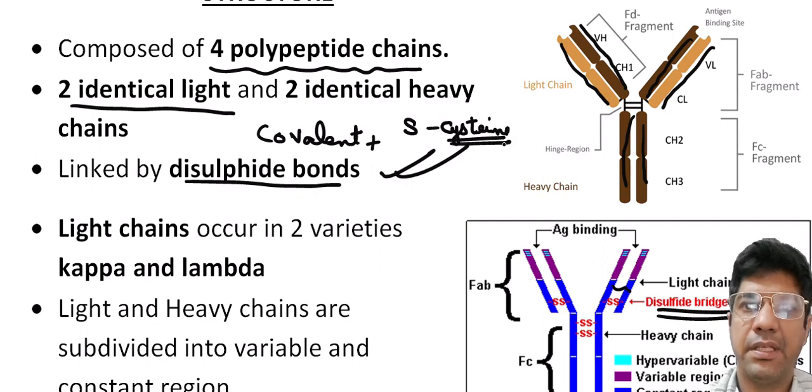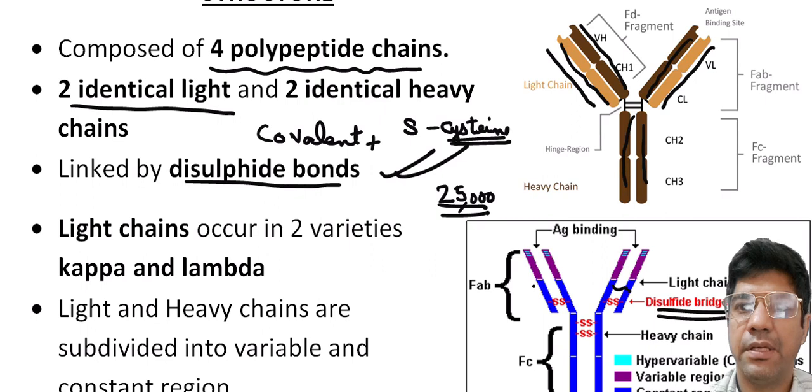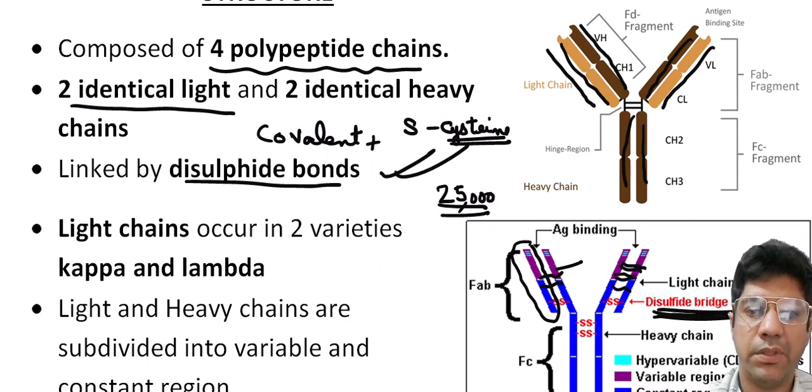The light chains have a molecular weight of around 25,000. They are attached to the heavy chains with the help of disulfide bonds.